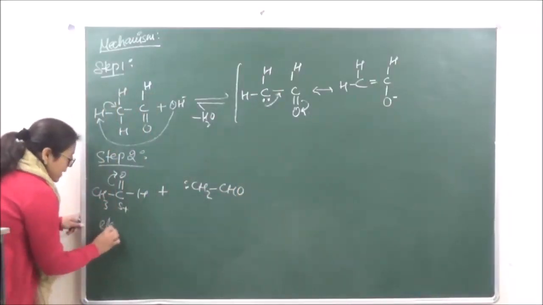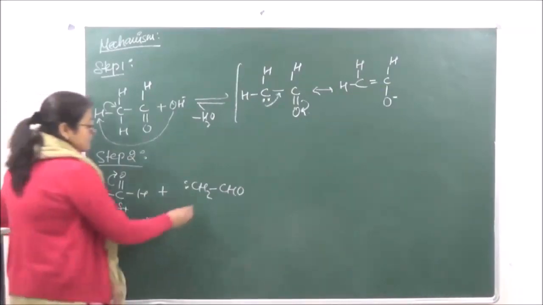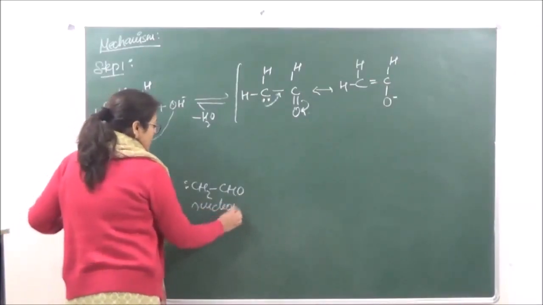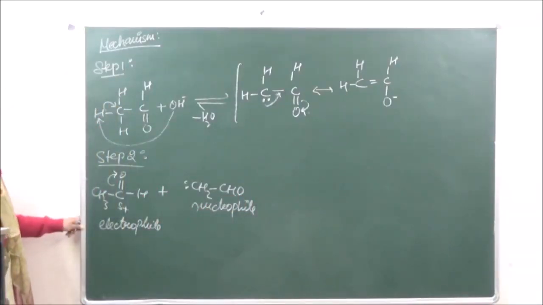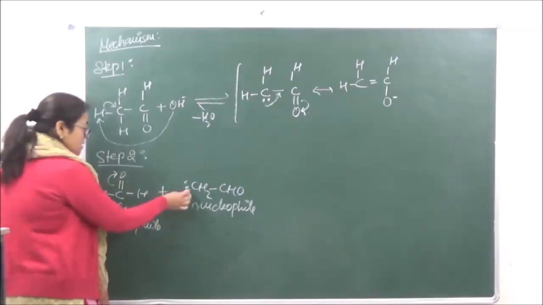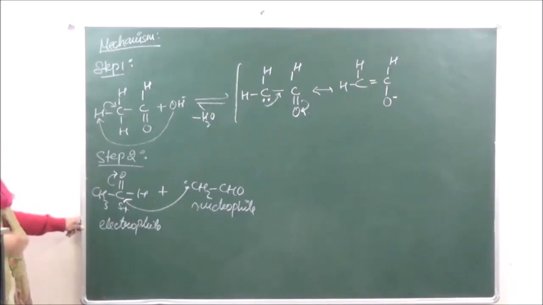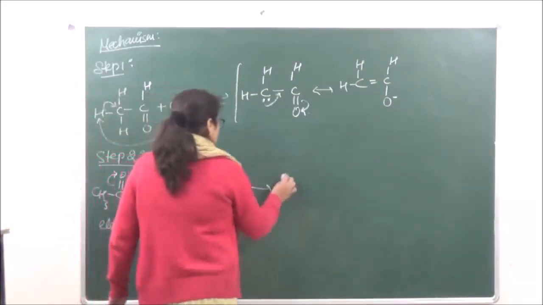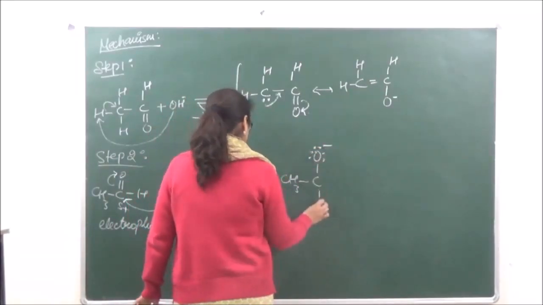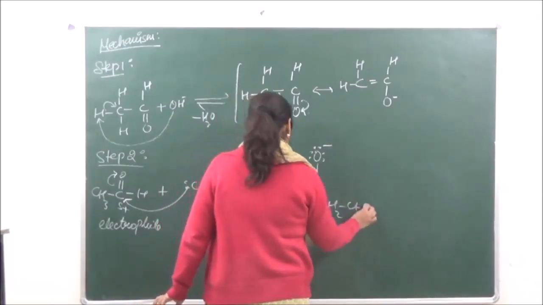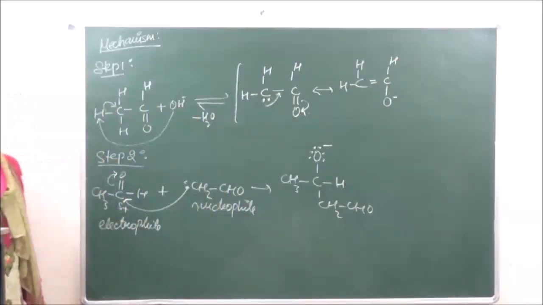So this is the electrophile and this is the enolate nucleophile. As a result, the nucleophile will go and attack at the carbon atom, because the carbon atom is getting a slight positive charge. And this is the kind of molecule which we are going to get over here.